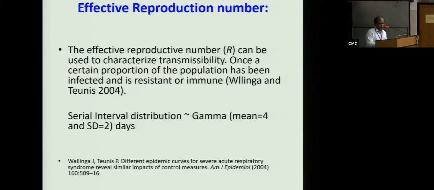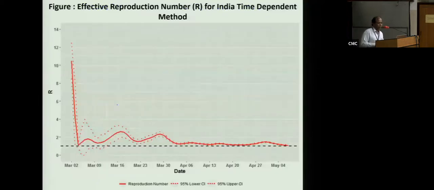Forget about this, we pulled some data to estimate the R0. This is what is going on for India. Now we have reached nearly 1 based on this modeling.